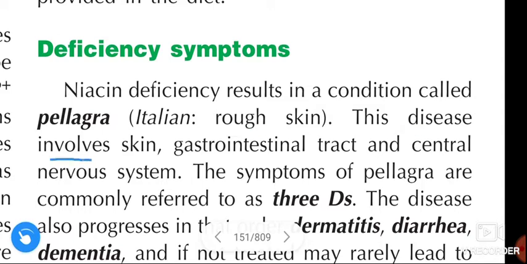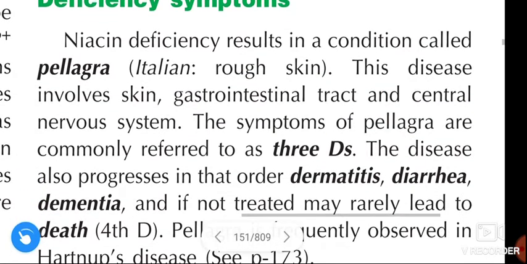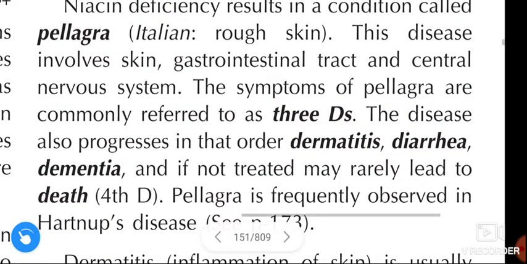This disease involves the skin, gastrointestinal tract, and central nervous system. The symptoms of pellagra are commonly referred to as 3Ds. The disease also progresses in that order. See one by one: first dermatitis, then diarrhea, and dementia.